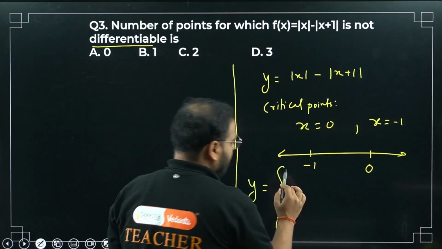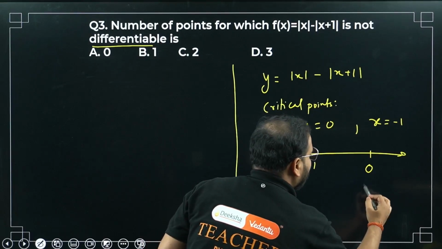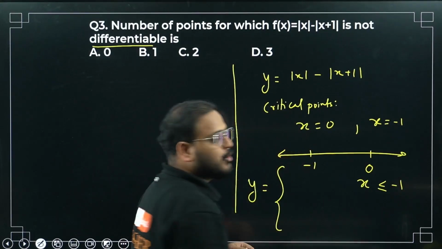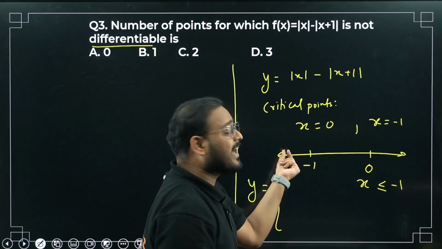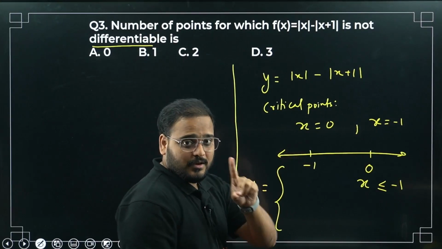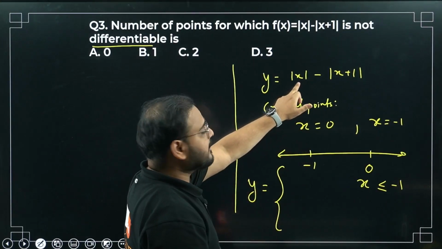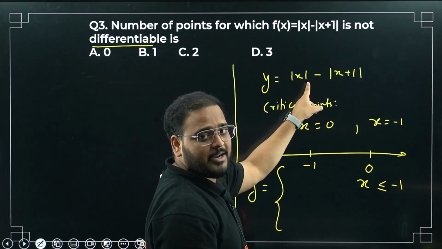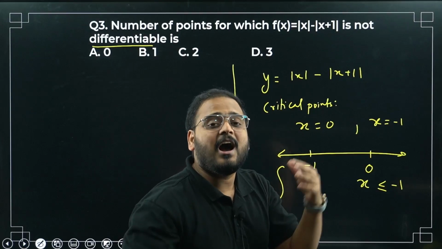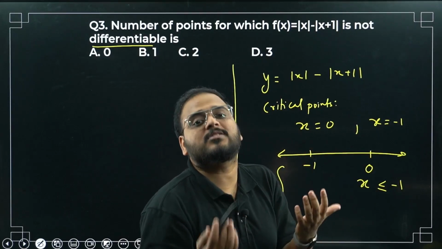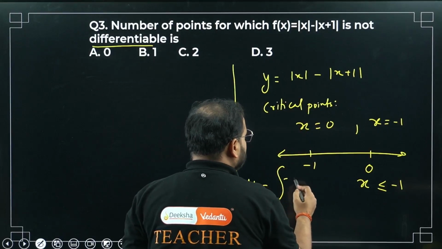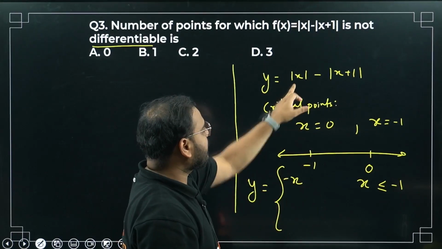First thing, x less than or equal to minus 1. What happens if I take an x value which is less than minus 1? Think logically. This will be negative, right? Mod will open with a negative value, because inside we have a negative value. Mod has to make it positive. How do we make any negative value positive? By multiplying with a minus sign. So this will become minus x.